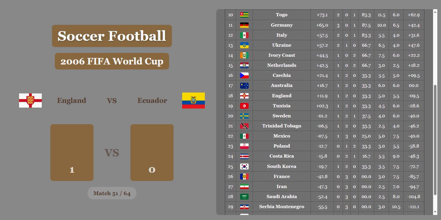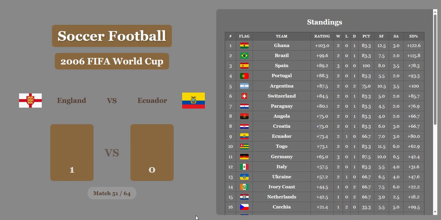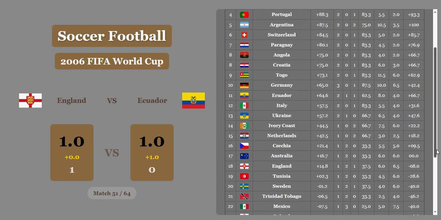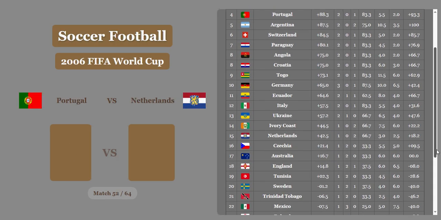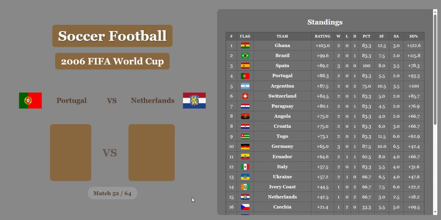England versus Ecuador. 1-0. England wins it. I don't know if that's going to be enough. I don't think so. Ecuador is going to equalize on the economic difference bonus. So Ecuador is in 11th under Germany above Italy now. And England in 18th under Australia. That's embarrassing, above Tunisia. Portugal versus Netherlands. 1-0. Portugal wins it.